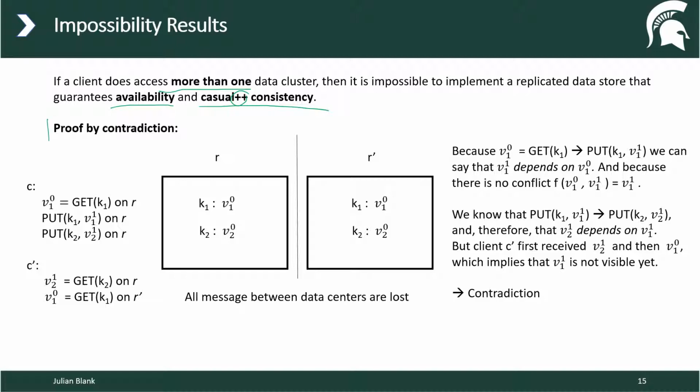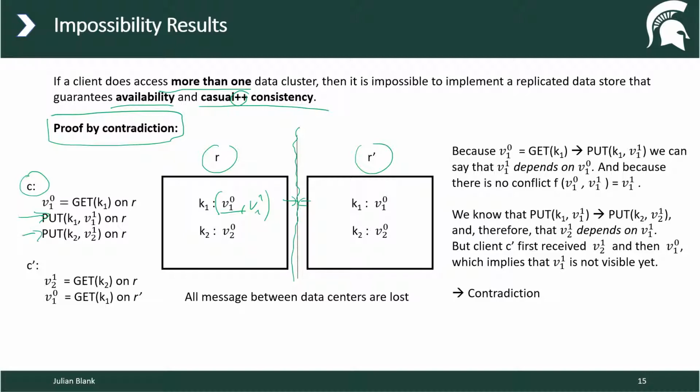Now the whole proof is a proof by contradiction. We have two replicas R and R prime, and the connection between the replicas is interrupted, so no replicate message goes through. Then we have a client C. Client C first puts a value for key 1, and then puts another value. So in that case, we would append another value, V11 here.